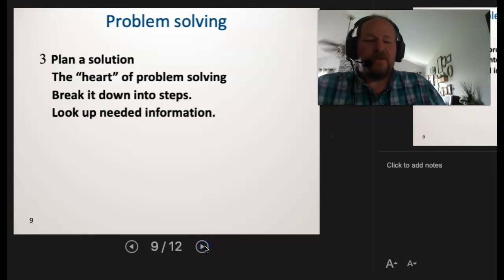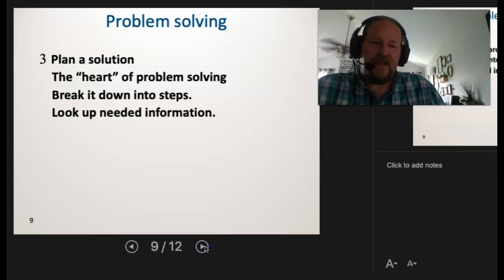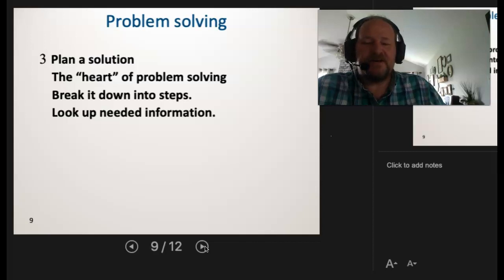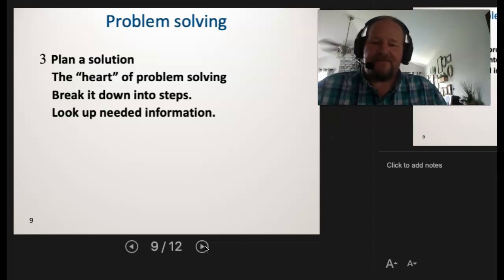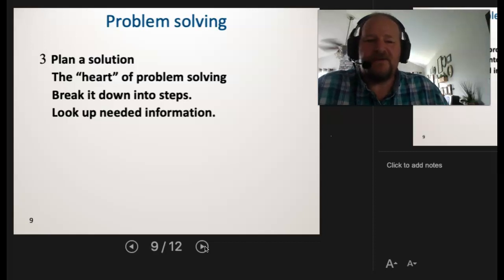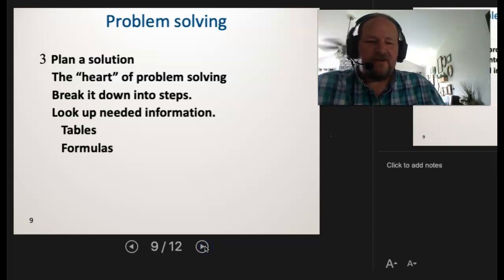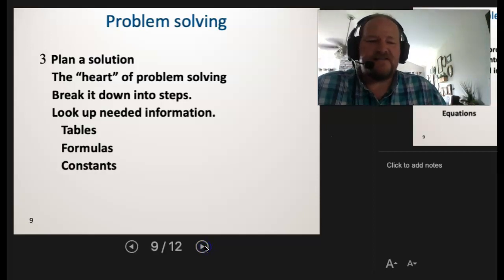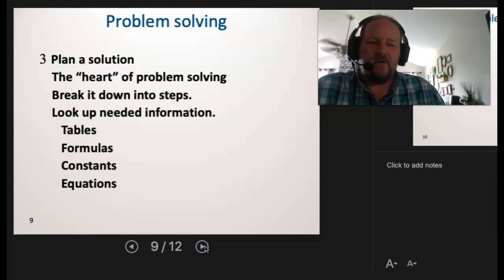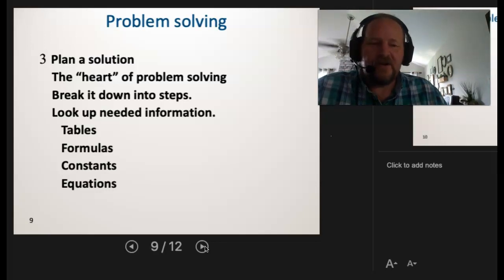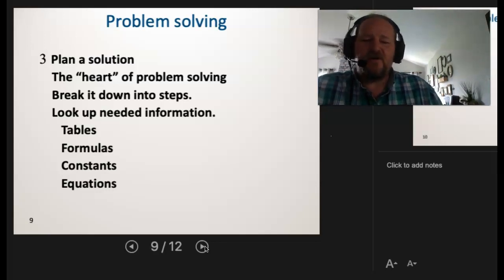Okay? You'll be able to look up any needed information, or if it's an assessment live, I might have given you that information. So for instance, I'll give you a periodic table once we actually get to elements. That will relate grams and moles for us. You won't have to look that up per se, you'll have it right in front of you. But if you don't have it right in front of you, then go look that up. You can use the internet or use your textbook, maybe a handout that I provided here on D2L. That might mean you're looking up tables. You might have to look up some formulas, constants, possibly some equations. Again, if it's a live exam situation, I'll have that material for you, either printed up on the whiteboard, or actually in the test questions themselves, or as a separate handout.